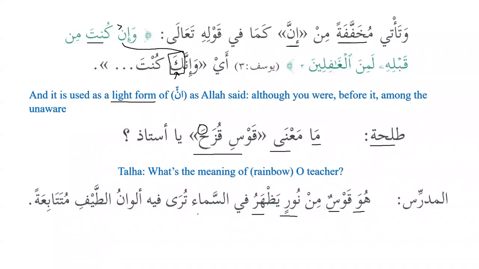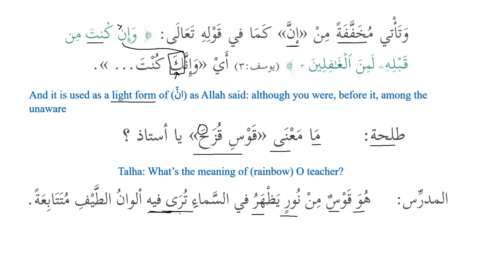Yadharu, that appears fis samai, in the skies. Tura fihi. Tura, this is basically the passive form of yara. Yara, and then we have yara, tara, tara, ara, nara. And the passive form of tara will be tura.